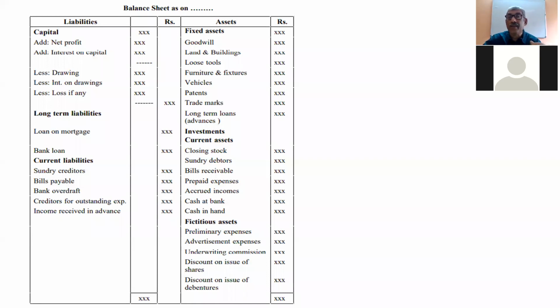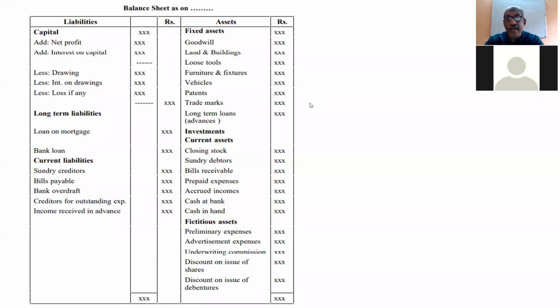In that case, a loan on mortgage is a long-term loan, so it is a long-term liability. Bank loan and loan on mortgage are examples of long-term liabilities. Then come current liabilities.